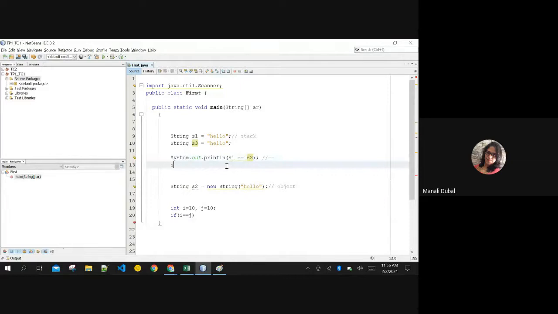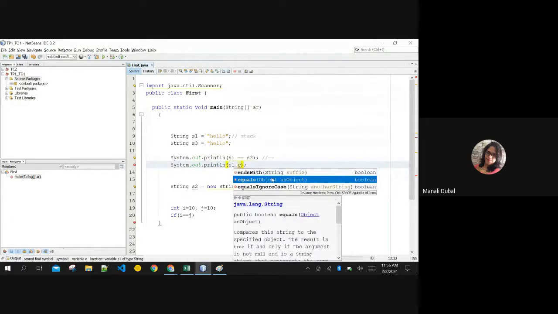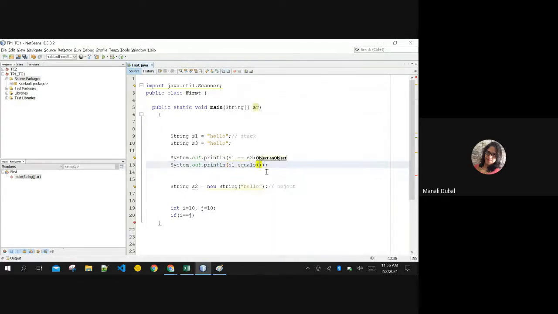However, to check the content of two different strings, we have one method, equals. Equals can check the content of two different strings. If the content is the same, this will print true. But with double equals, if the memory location is the same, this will print true. Are you getting this? Double equals is not an operator that checks the content in string. It only checks whether they both point to the same memory location or not. That is my concept here.